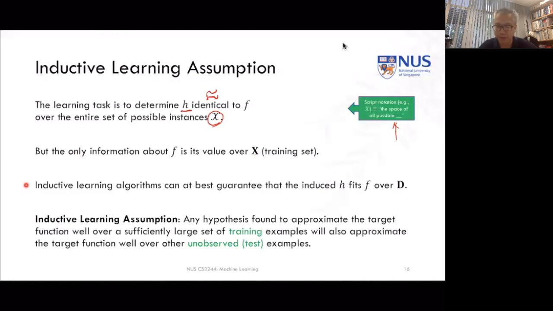If we can approximate f with h over the training set D, then that's pretty much the best that we can do, right? So we're just making this assumption. It's not necessarily true that any hypothesis found to approximate the target function well on the training data set will generalize. We're just going to assume that it's going to generalize to the unobserved test examples.